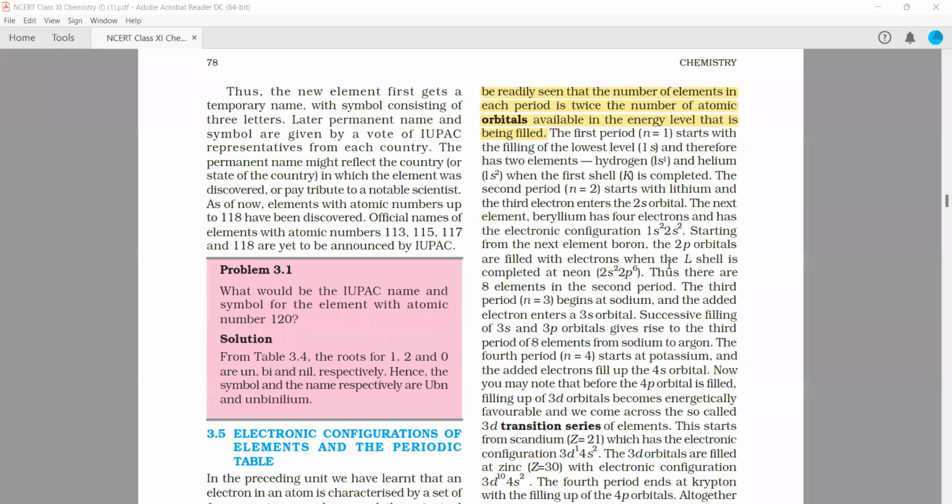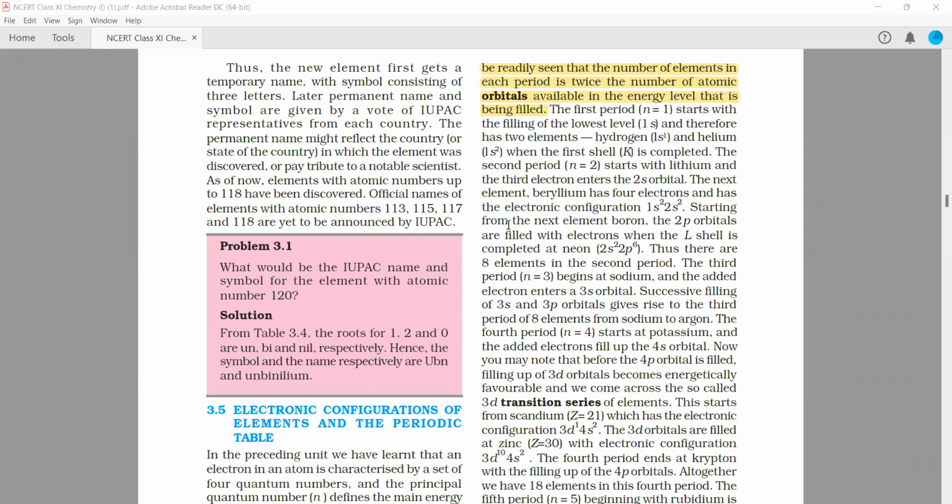Starting from the next element boron, the 2p orbitals are filled with electrons when the L shell is completed at neon. Thus, there are 8 elements in the second period.